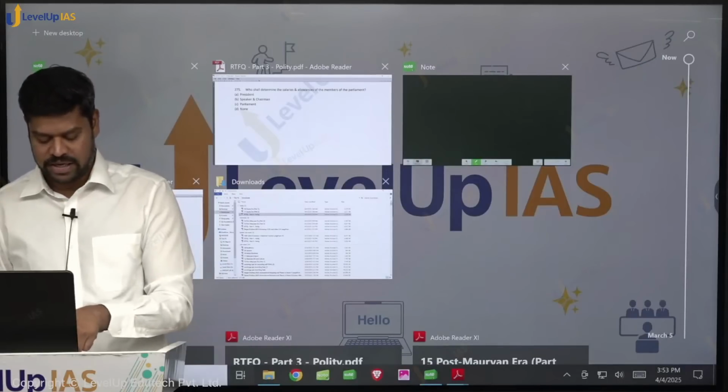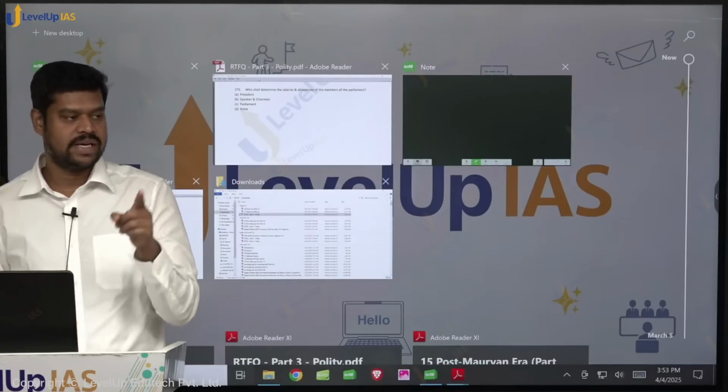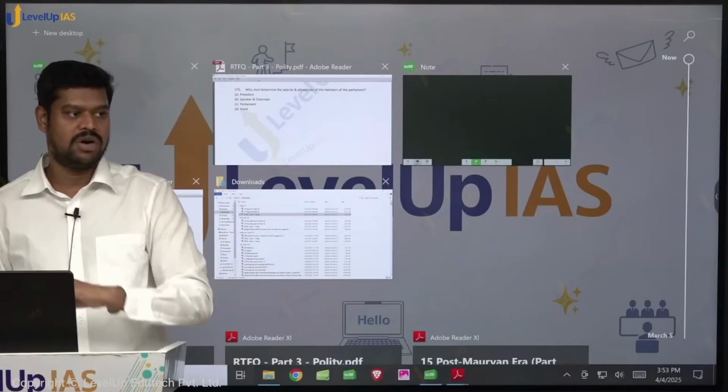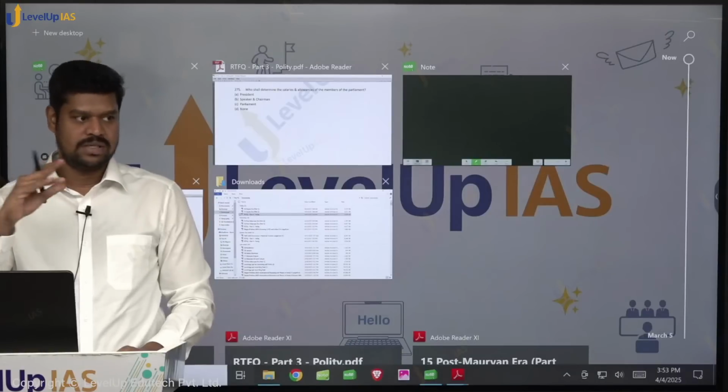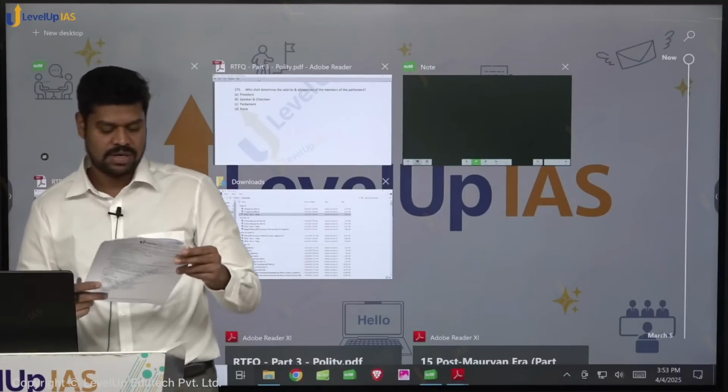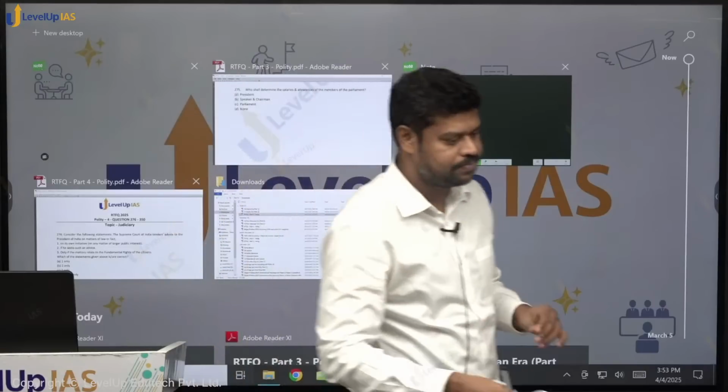But here it is saying it is not true in case of finance bill, because in case of financial bill type 1 it is true, but not for the financial bill type 2. So partially it is right, but partially it is wrong. Therefore it is considered to be a correct statement in this case, because the question says it is not true. Okay.